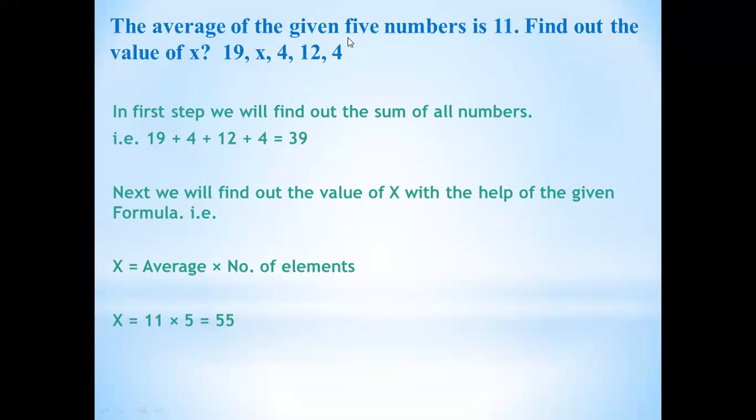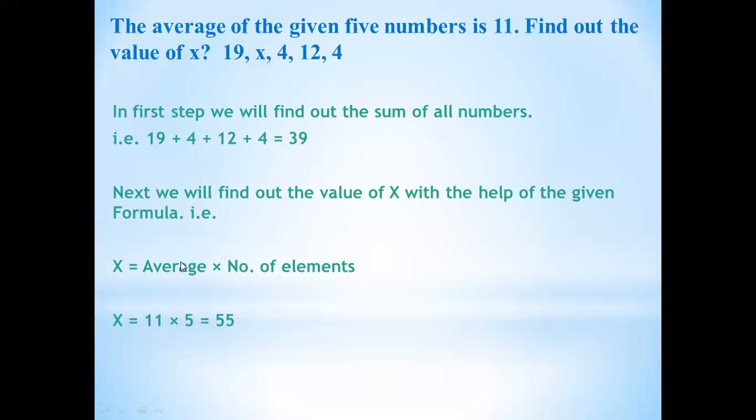Well, look, here is written, given 5 numbers. So there are total 5 numbers in which 4 are given and 1 we have to find out. But it doesn't mean that since 4 are given, the number of elements is 4. No, the total number of elements is 5, in which 4 are given and 1 we have to find out. So we will write 5 over here.